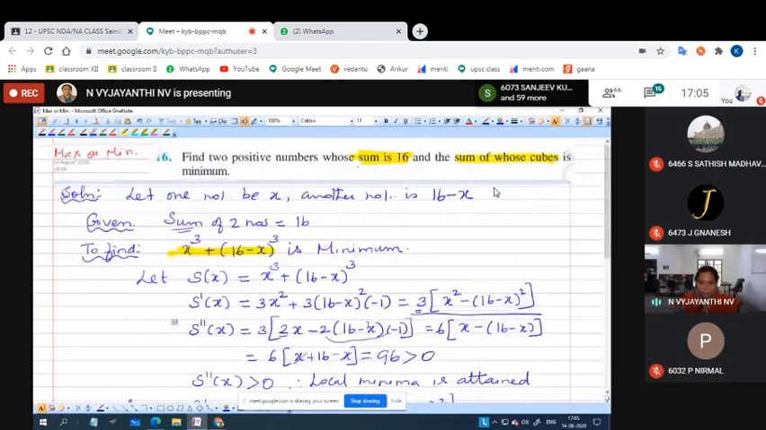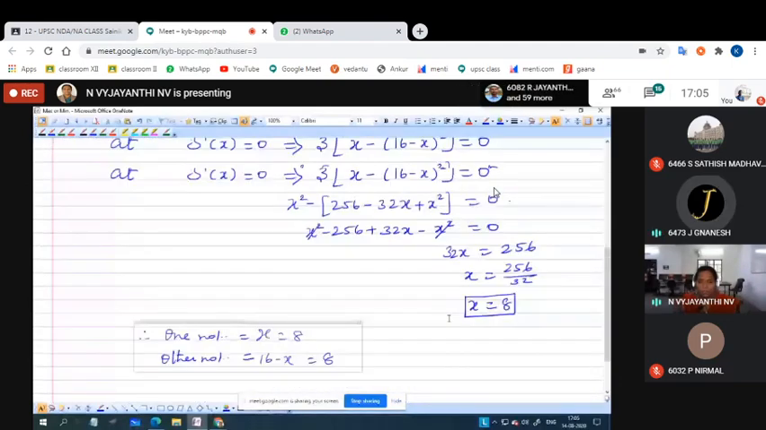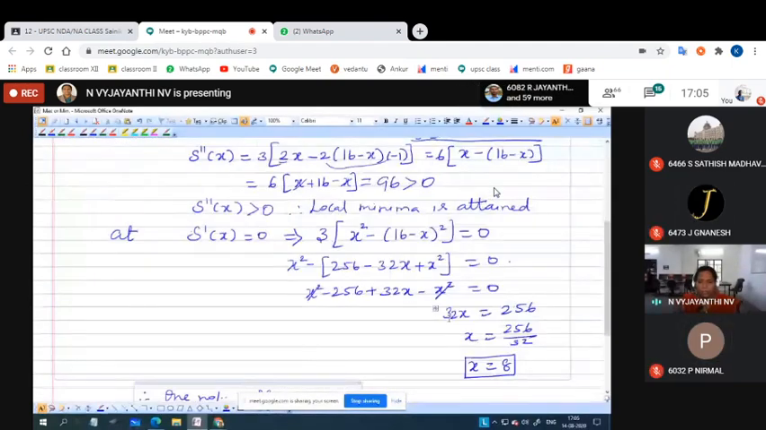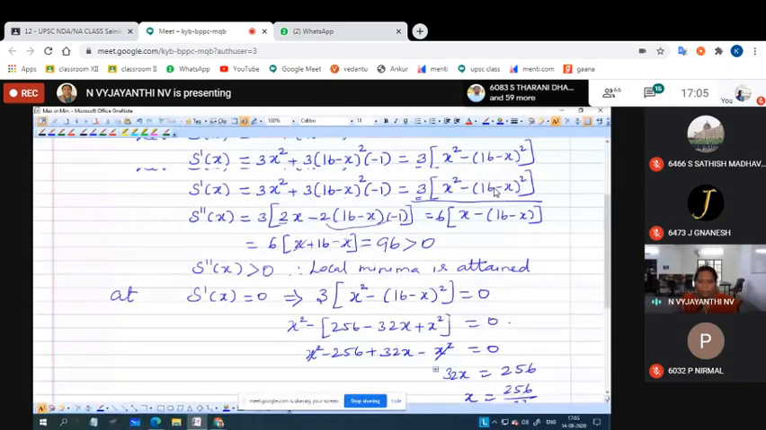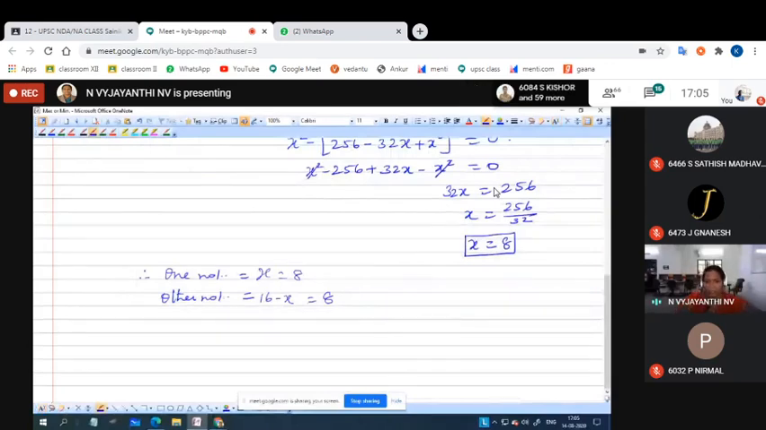What is asked? They have asked only for the 2 positive numbers. Shall we stop with this? They're not asking for the maximum product. If they asked for the maximum sum of whose cubes is minimum or maximum, then we can solve. But they have not asked that, no? So shall we stop with this? But local minimum only, no? So when x is equal to 8 and the other number is equal to 8, the sum of the cubes, 8 cube plus 8 cube, will be the minimum value. Okay.